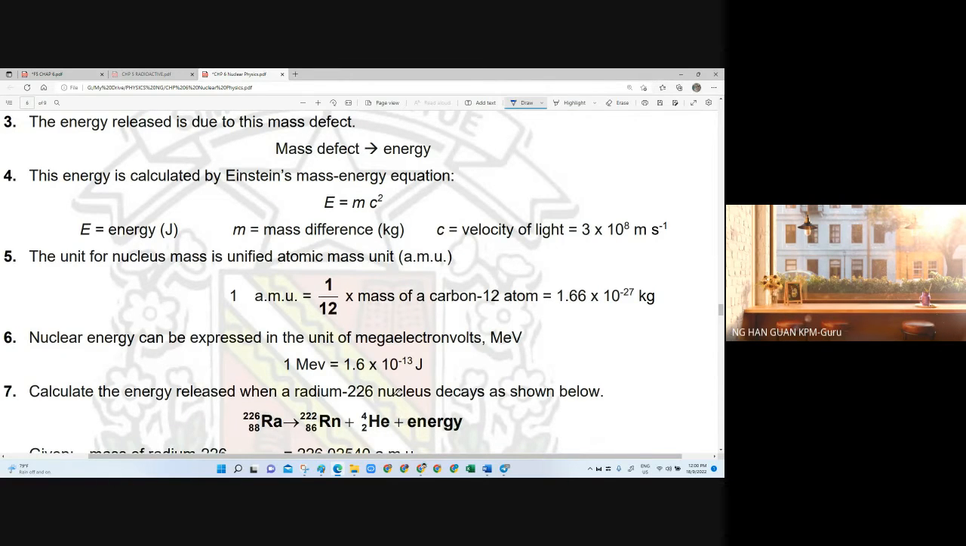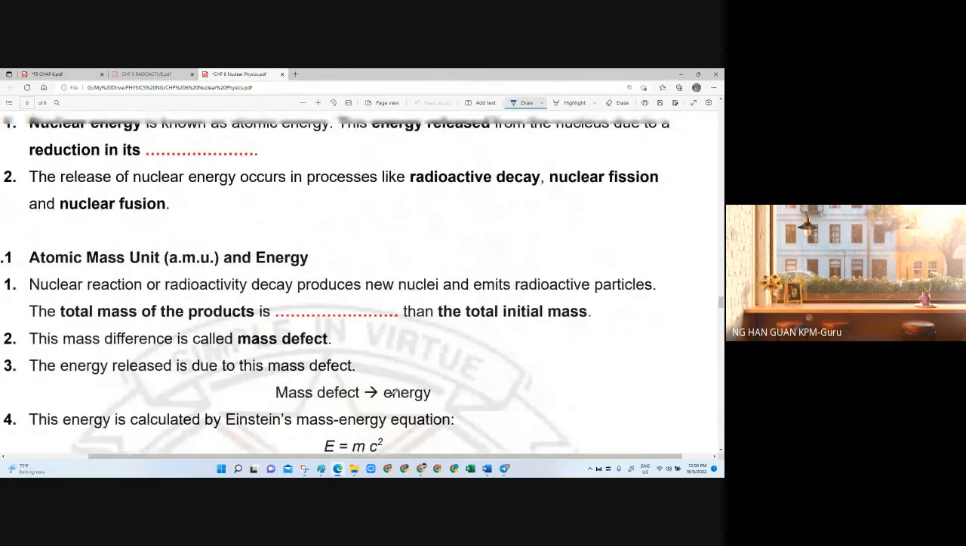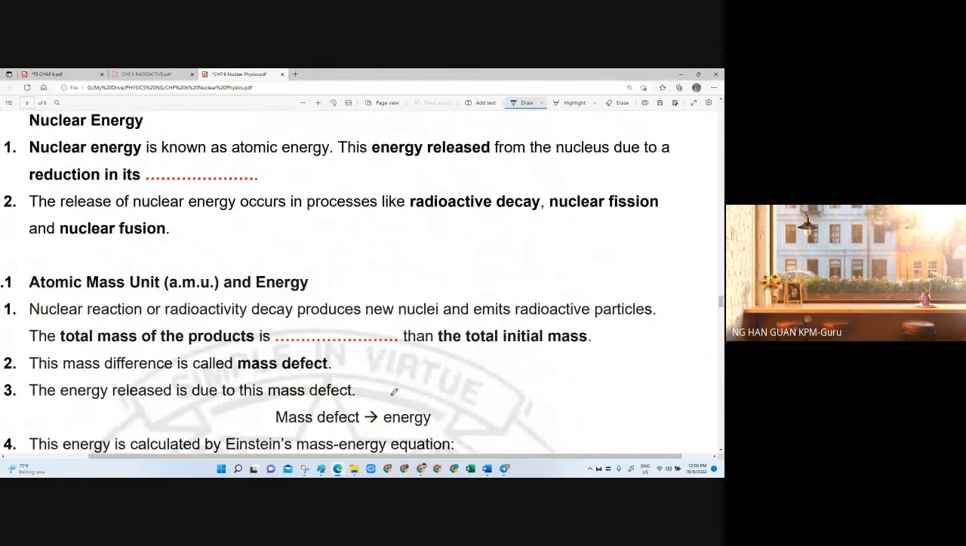At your fundamental level, you have to know that the release of nuclear energy only occurs in three basic processes. One is the process we studied just now, which is radioactive decay. The other two processes you are going to learn in this subtopic are nuclear fission and nuclear fusion.